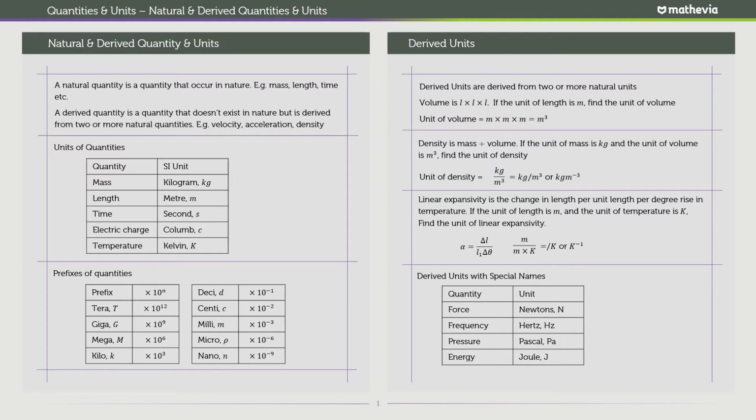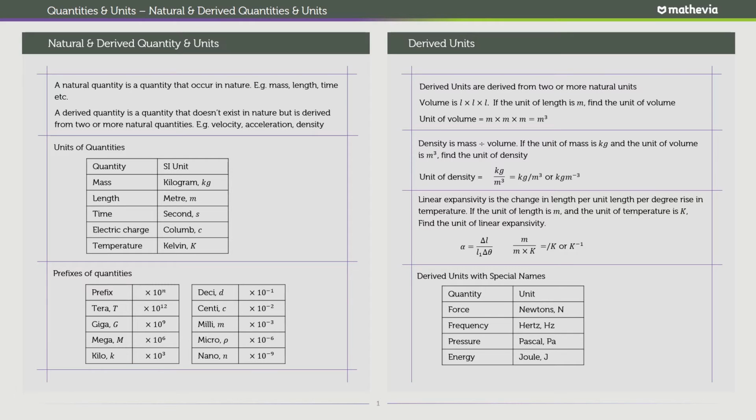Frequency is the number of times something happens in a given span of time, and the unit for that is hertz. Pressure, Pascal. Pascal is someone's name as well. Energy, Joule. So we measure energy in Joule.